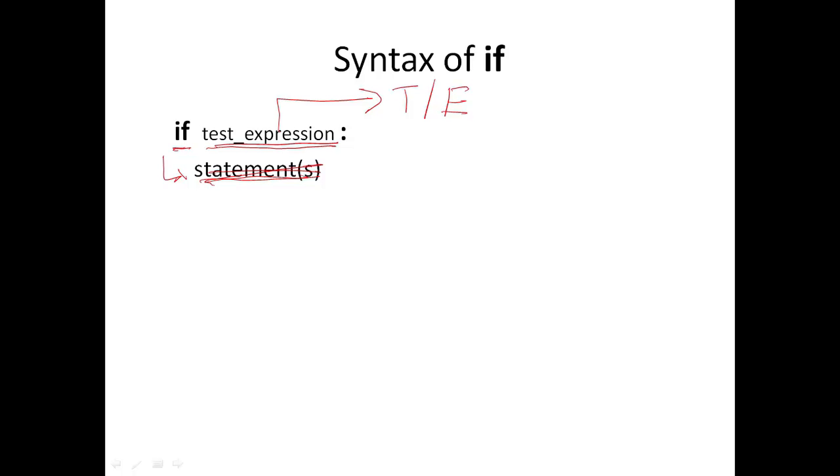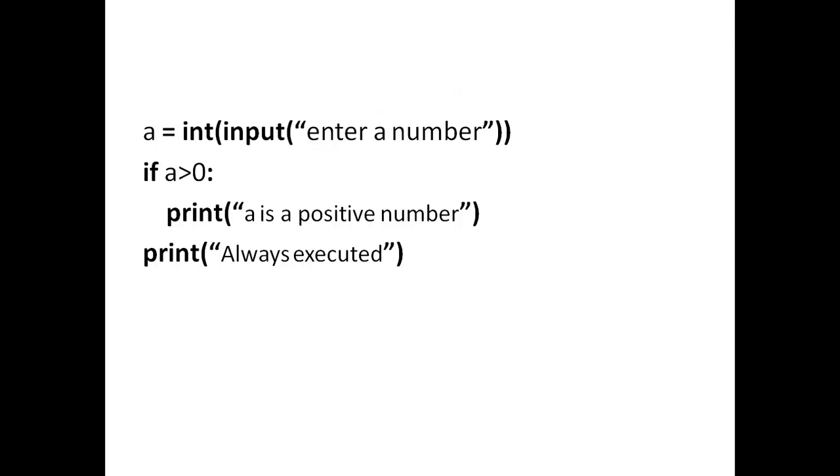So let's see an example. In this case I am asking for a value of a from the user through the input function, and if the user gives a positive number like 10, the value of a becomes 10 and this statement will be executed. 10 is greater than 0, which evaluates to true.